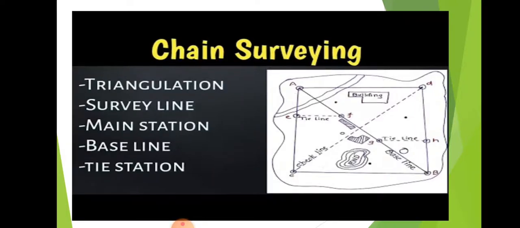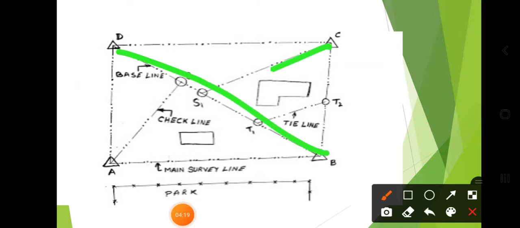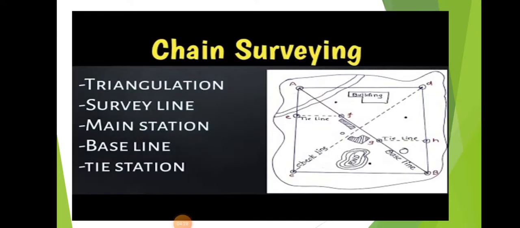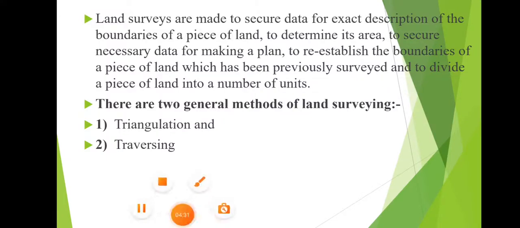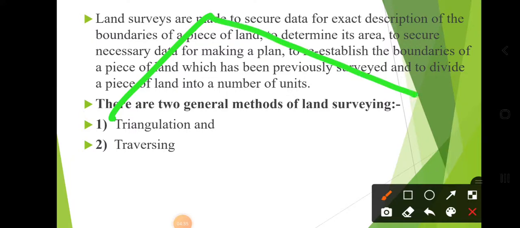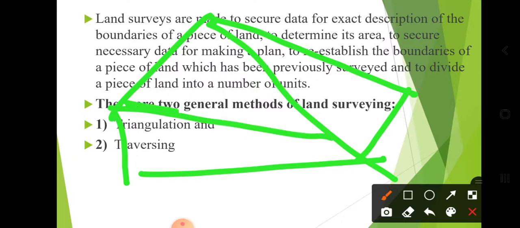In the triangulation method, the area is divided into triangles. Maybe some irregular triangles also. If the area is like this, if an irregular piece of land is there, then also we are able to convert that area into triangles.